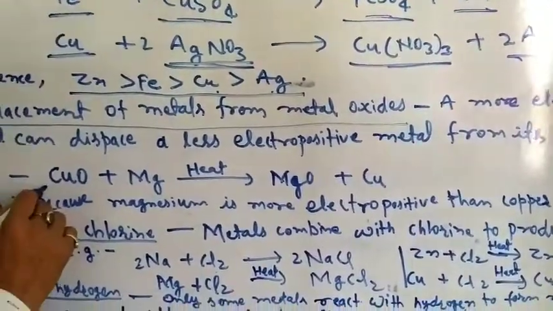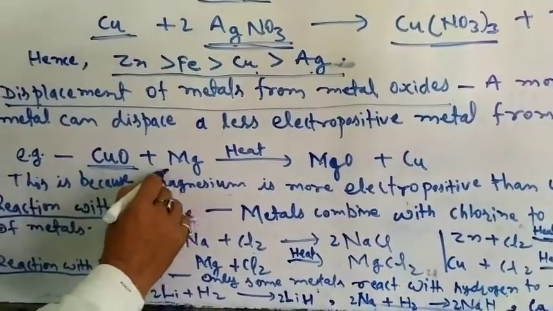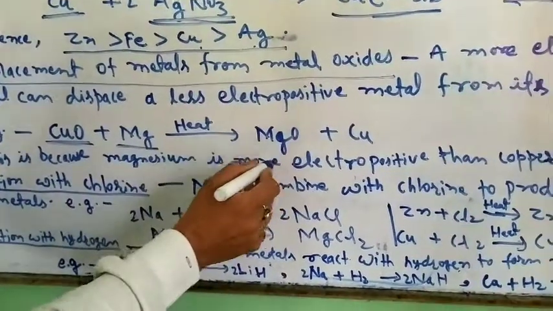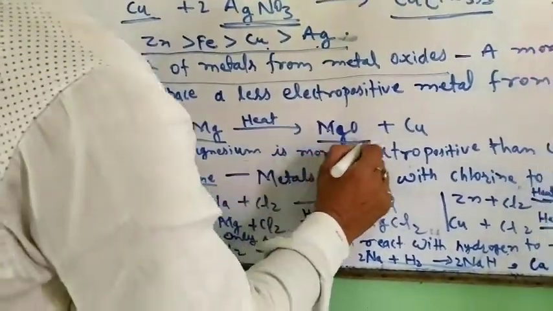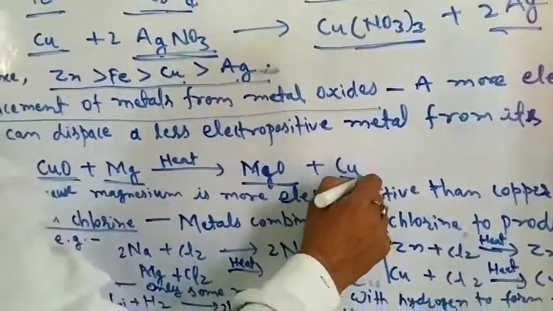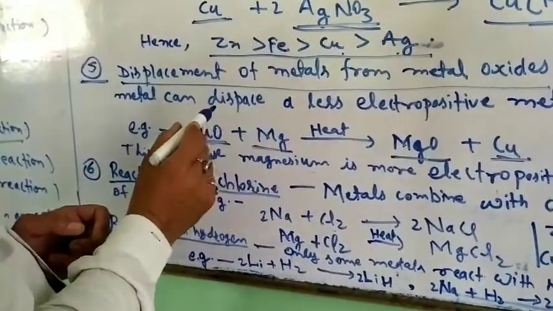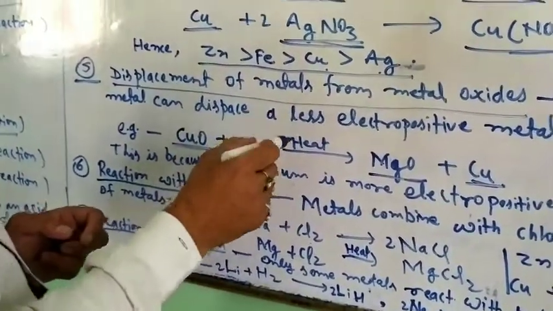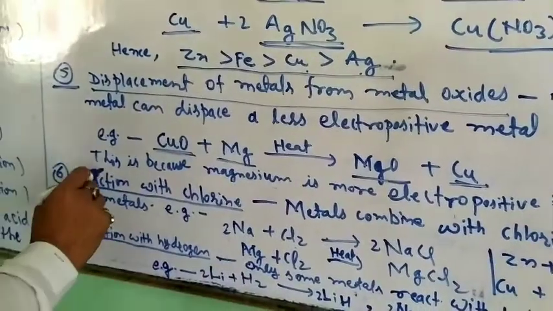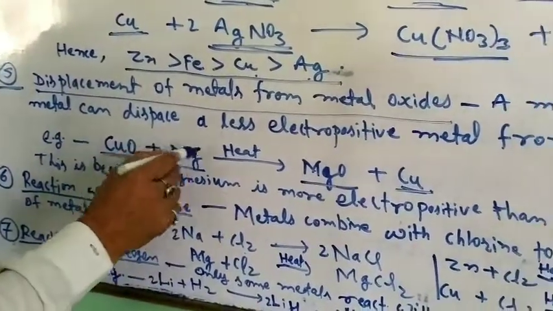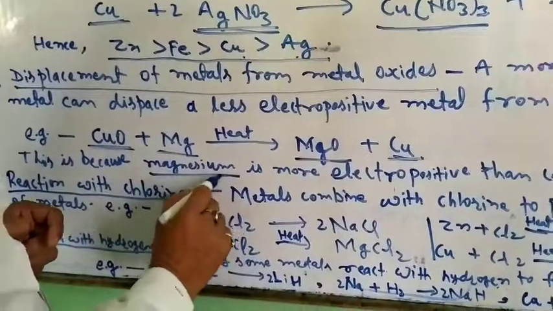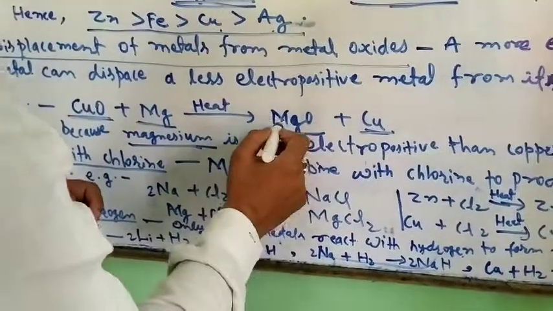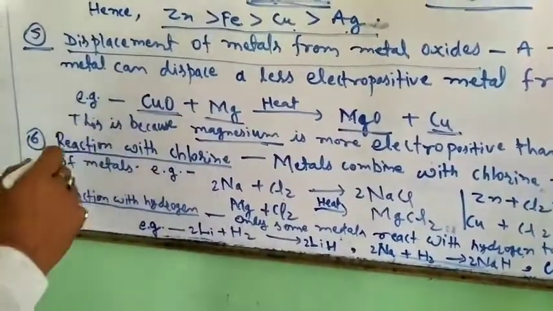For example, cupric oxide, when reacted with magnesium on heating, gives magnesium oxide and copper is displaced. So we see that metals also displace another metal from metallic oxides when we heat the substance. This is because in this reaction, magnesium is more electropositive than copper, so copper is displaced from cupric oxide.